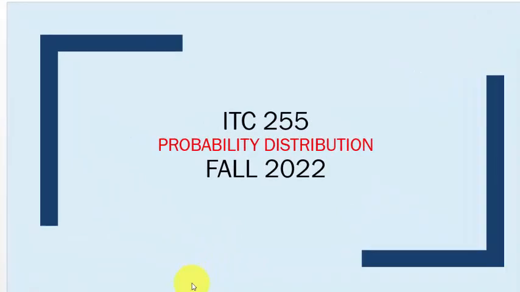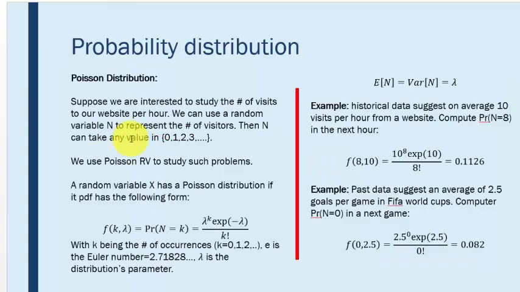Hi everybody, welcome to a new lecture of ITC 255 where we continue our discussion of probability distributions, introducing the third discrete probability distribution, namely the Poisson distribution.